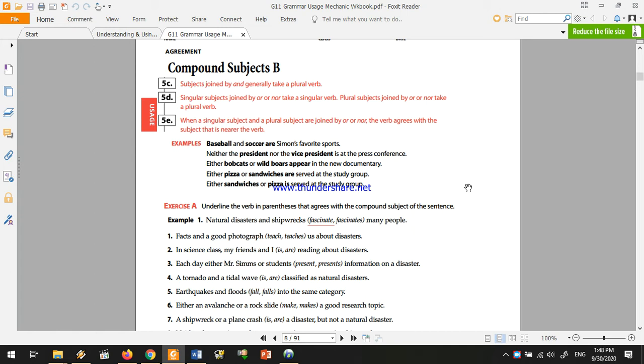Example 2: Neither the president nor the vice president is at the press conference. Here we have the rule of neither that we just talked about. The verb agrees with the subject closest to it. Since vice president is singular, we use is. If the second subject was plural, we would use are.